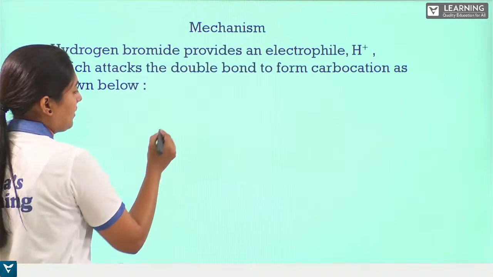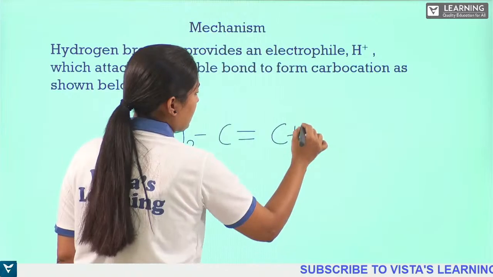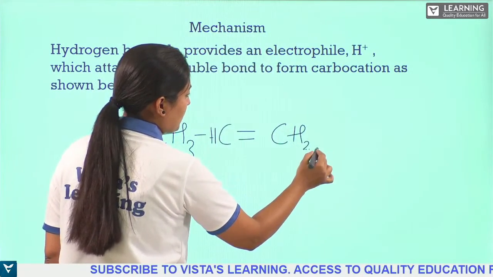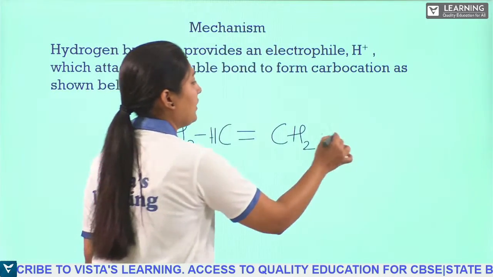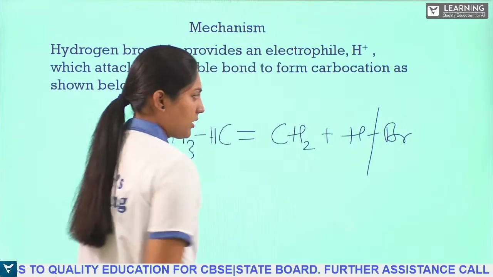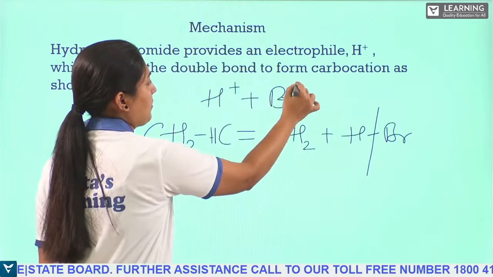If I take an example of CH3, C double bond C, that is CH double bond CH2, we have hydrogen bromide. This will be broken, and we get H plus and Br minus.